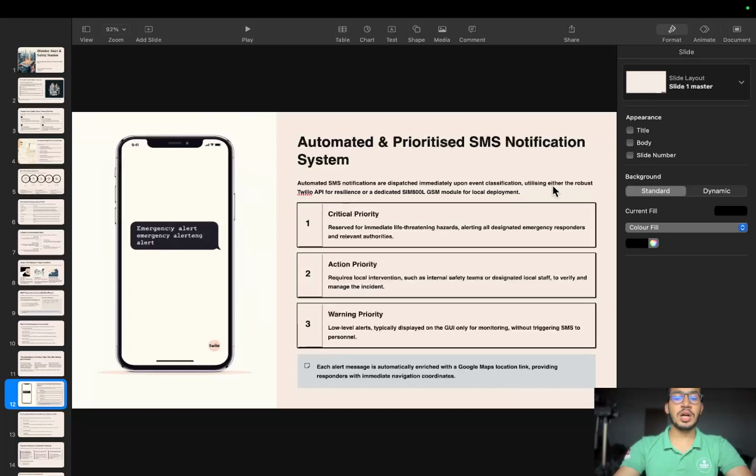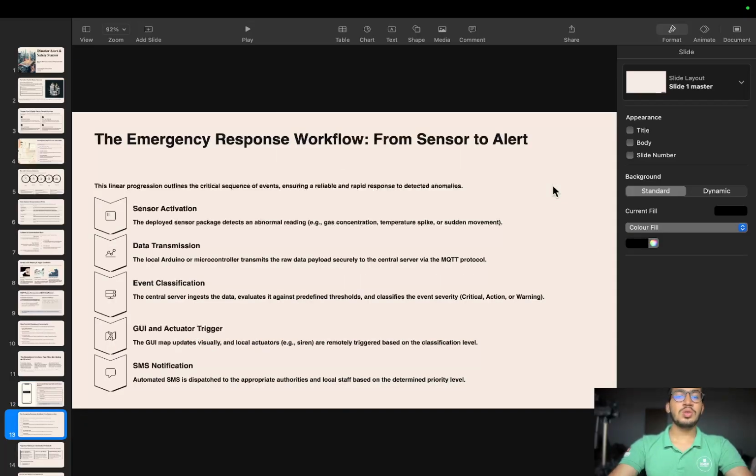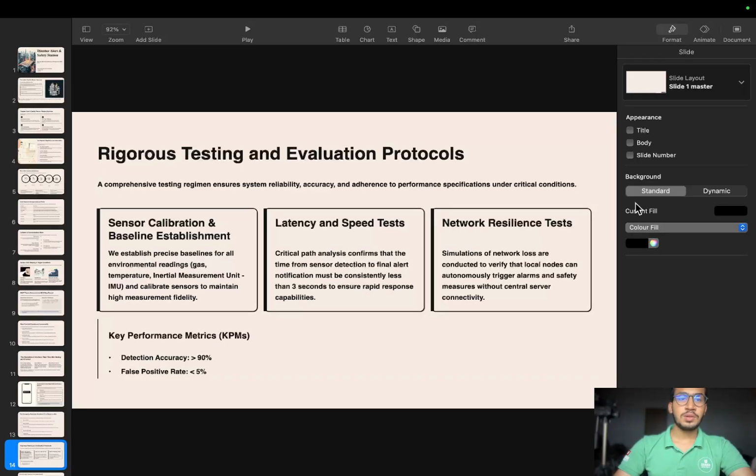After that, I used something different. So you can see the emergency response workflow: sensor activation, and then data is transmitted over. In event classification, the data is checked against predefined thresholds and classifies the event severity as critical, action, or warning. After that, the GUI and actuators trigger and send the SMS. So you can see the testing part.